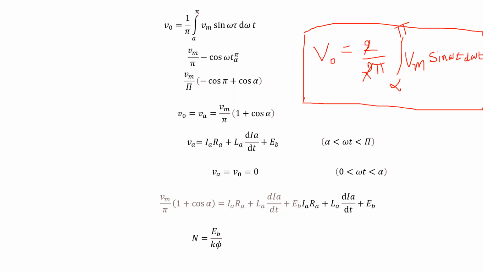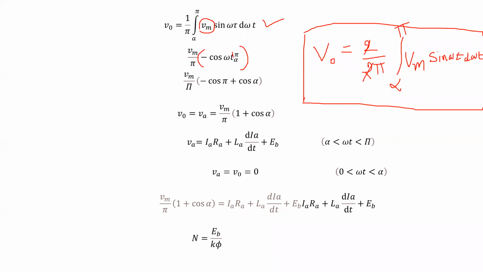1 by pi integral alpha to pi Vm sin omega t d omega t. Clear? Vm is the constant, so we can bring it outside from the integration part. Vm by pi into integral sin omega t d omega t is equal to minus cos omega t.